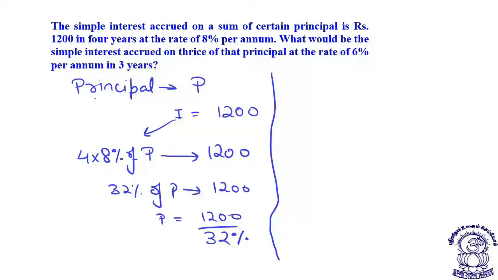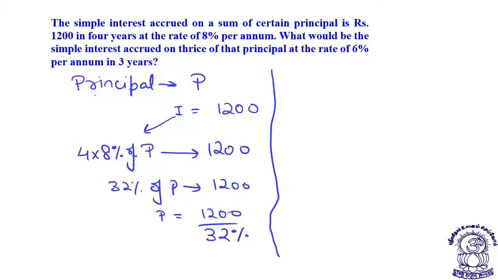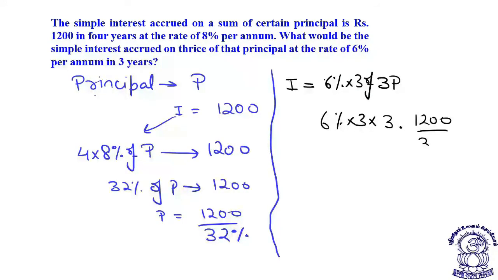Now friends, what are we being asked? What should be the simple interest accrued on thrice of that principal at the rate of 6% per annum in 3 years? Now see, what will be the new interest? Here the principal is 3P rupees. On this 3P rupees, the interest is charged at the rate of 6% for 3 years. So now we need to calculate 6% into 3 into 3 into P. What is the value of this P? The value of P is 1200 by 32%.